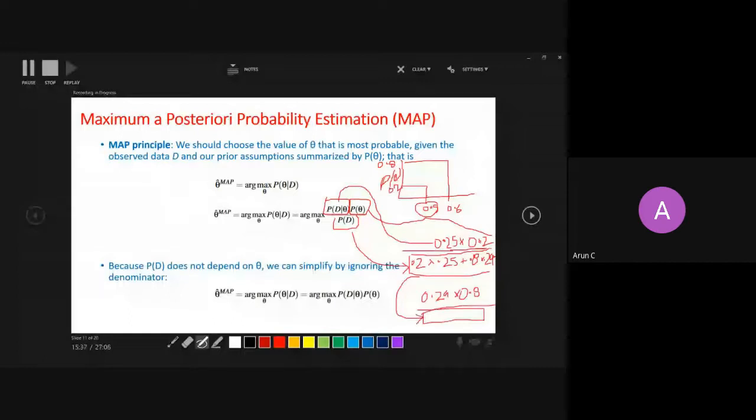Now, among these two, you need to return the theta which is maximizing the expression. Can anybody tell me quickly which value can be returned from this simple example? Which theta is maximizing? So what is my MAP estimate?